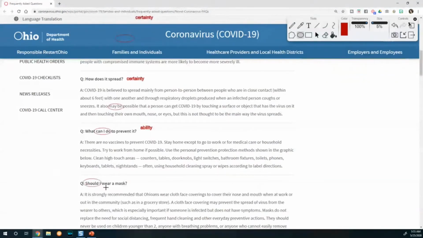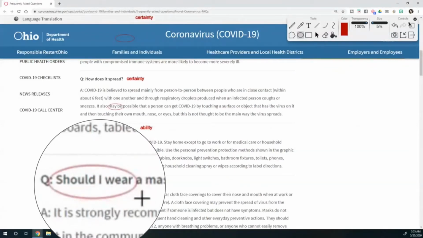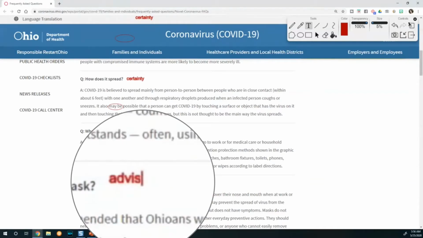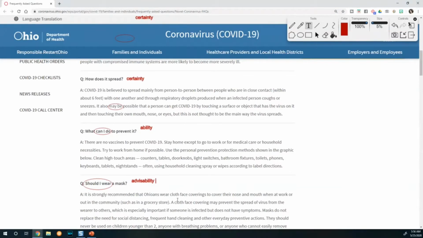Here's another one, should wear. Is this possibility, certainty, ability? This one is even another example of modals. It's advisability. What should you do? What is recommended? What is your advice?